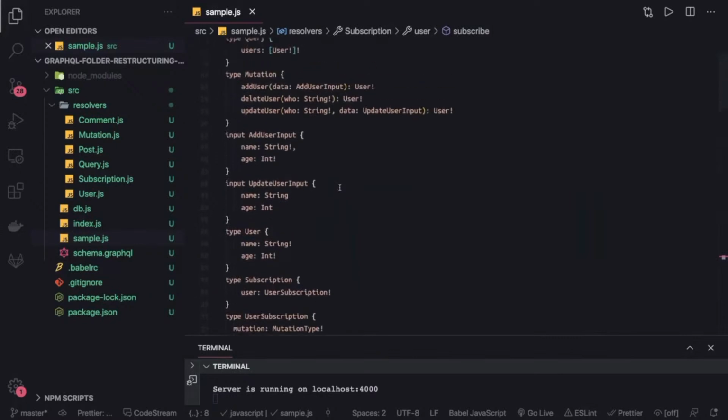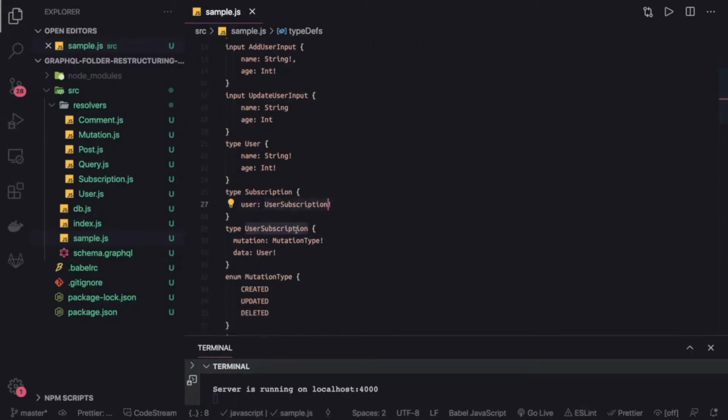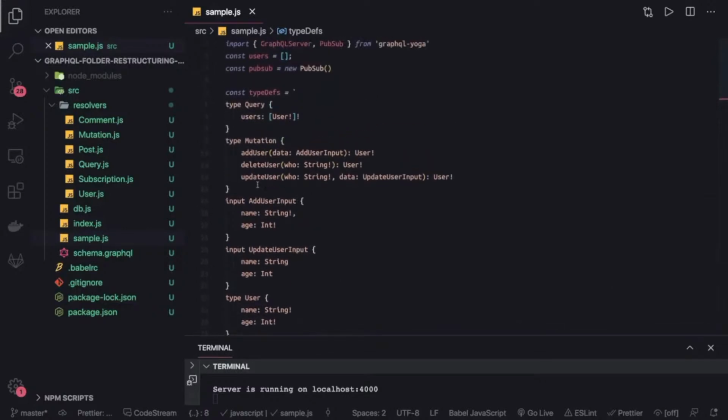If you see this on the top, the subscription is just returning the user subscription payload. So if you start listening for all the events coming for the user subscription, you will receive this payload with the mutation and user data. Okay, just another example just to explain and make it more clear.